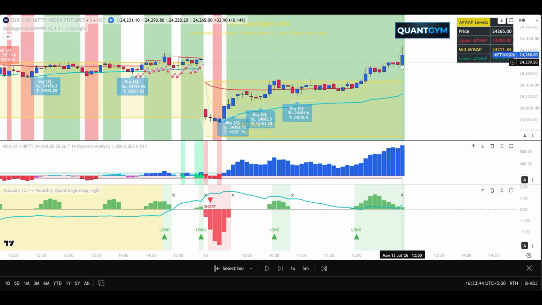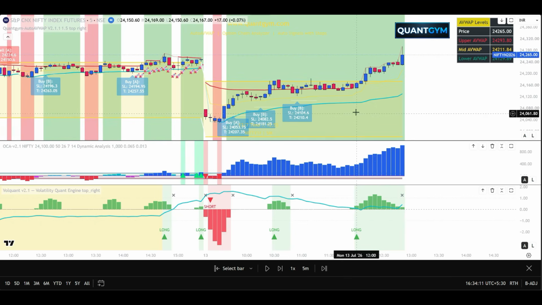Okay. In this bar, see from here, Nifty from 227 went up to 295, right? So this is almost a 70 point move on a single bar. And we try for 70 points in the whole day. So when this happens, I see this Volquant is already coming down and it is giving me a cross. You see this? It happened mid-bar. So this is where I exit around 24,267.